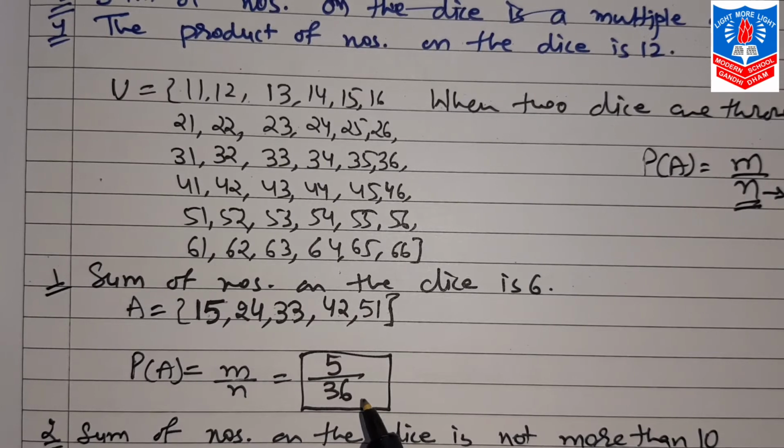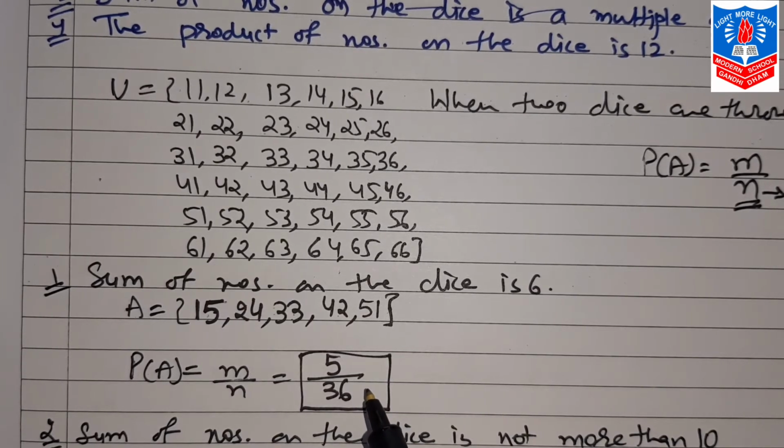Second thing, whichever probability final answer comes, try to write it in the simplest form, wherever it is divisible. If you write it in decimal, no problem.